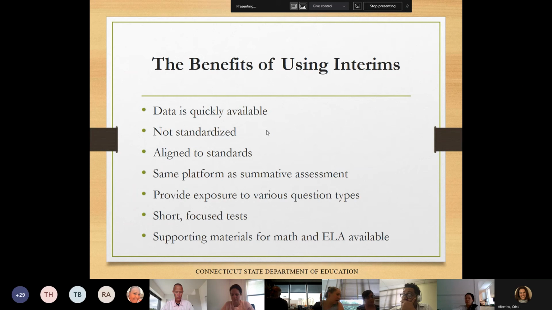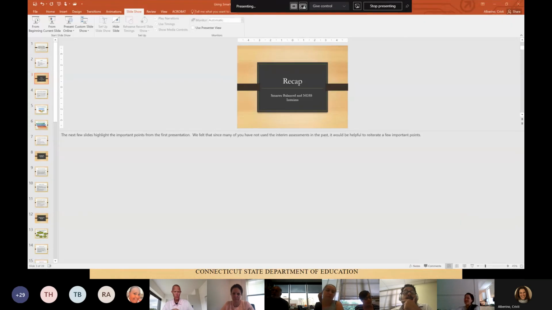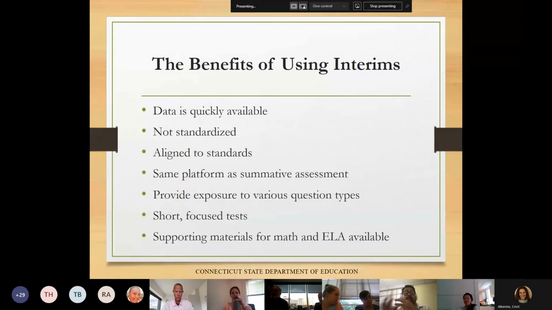There are lots of benefits for using interims. Schools have a variety of assessments available and must make sound decisions about the pros and cons of these assessments. The interim assessments provide a variety of benefits that are not necessarily available with other assessment platforms. These are short, focused assessments that provide data quickly to teachers. Given that they are not standardized, there are a variety of ways that the interim assessments can be implemented, providing flexibility that is rarely seen with standardized assessments.